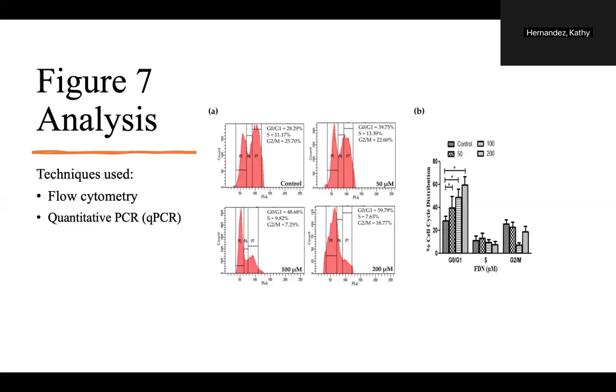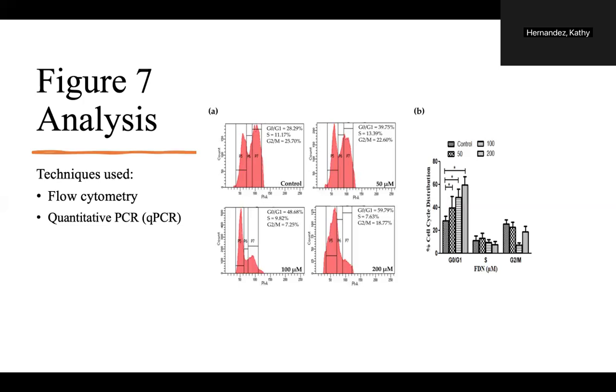Figure 7 presents the results of the flow cytometry analysis, and they showed the percentage of A549 cells in the G0, G1 phase after treatment with different concentrations of FDN. The data indicates a dose-dependent increase in the percentage of cells in the G0, G1 phase. So for 50 micromolar, 100 micromolar, and 200 micromolar, they're higher than the control, meaning that there are more cells in the G0, G1 than in the control. This means that FDN treatments lead to significant alterations in cell cycle distribution.